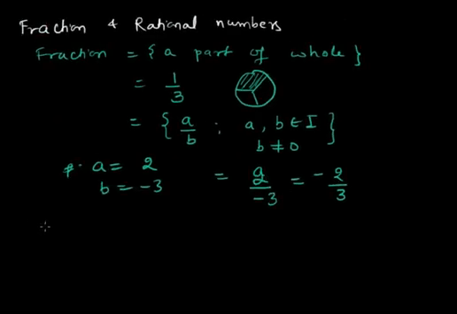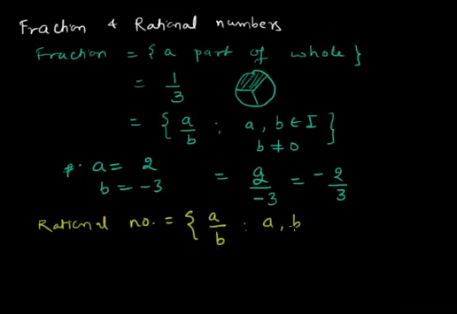If I want to define rational numbers, rational numbers are also numbers which can be written in the form of a over b, or they are the quotient of integers where a and b belong to I and b is not equal to 0. The small difference between rational numbers and fractions is that a fraction is a part of a whole, whereas the rational number itself can be a whole number.